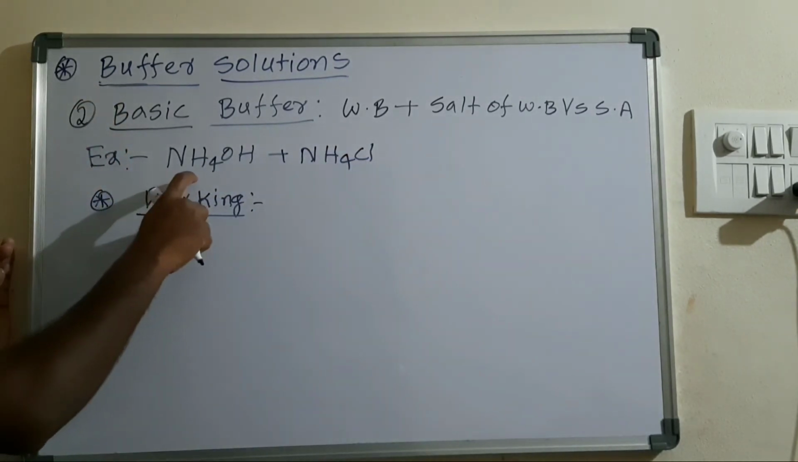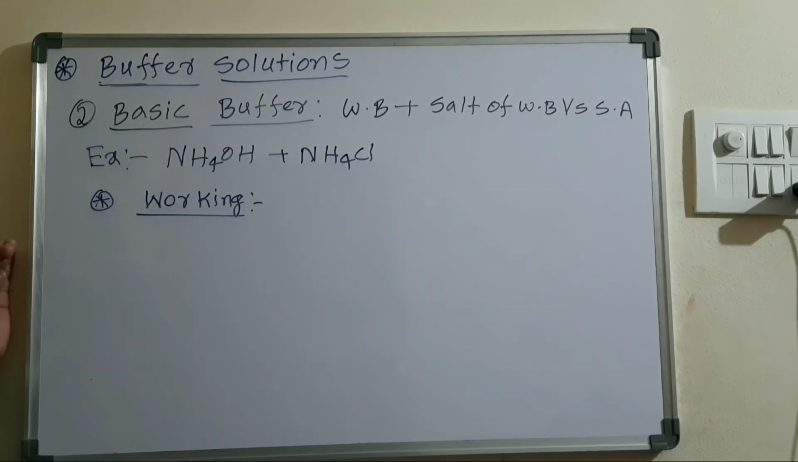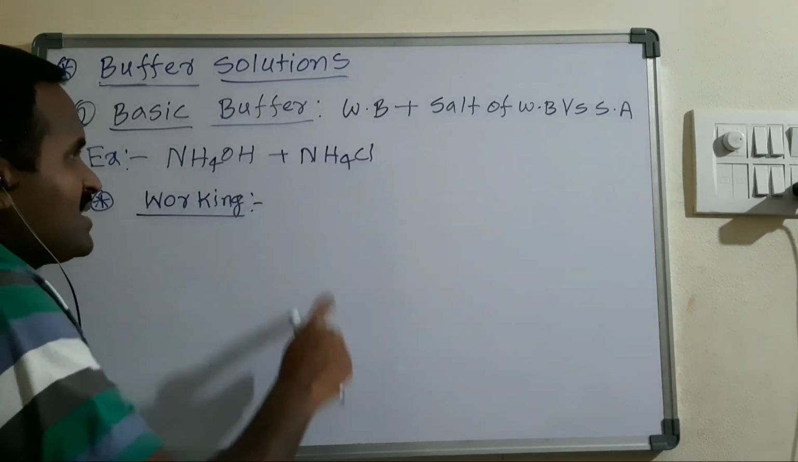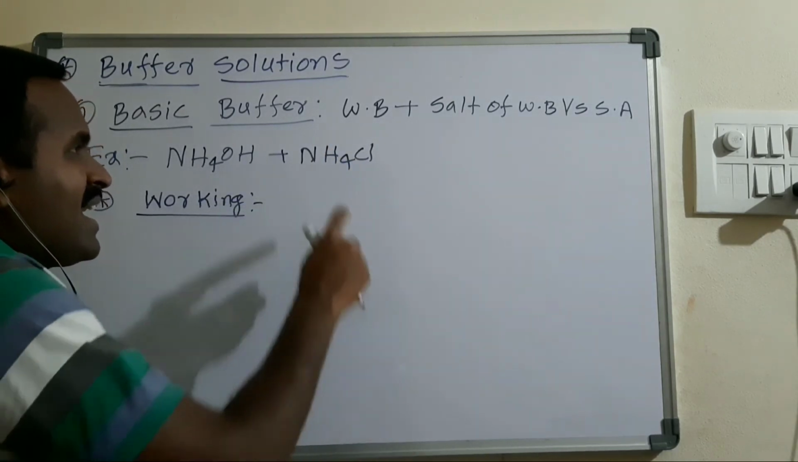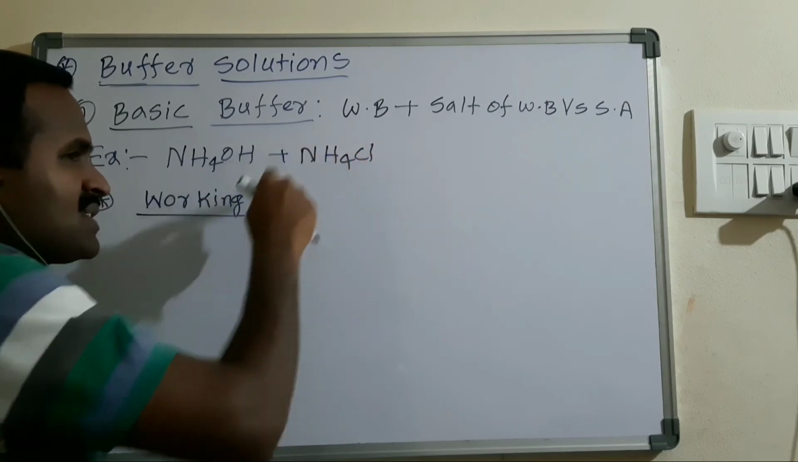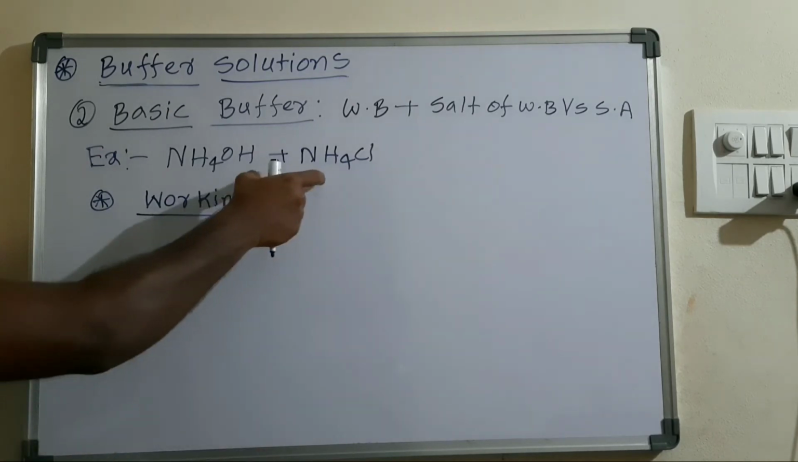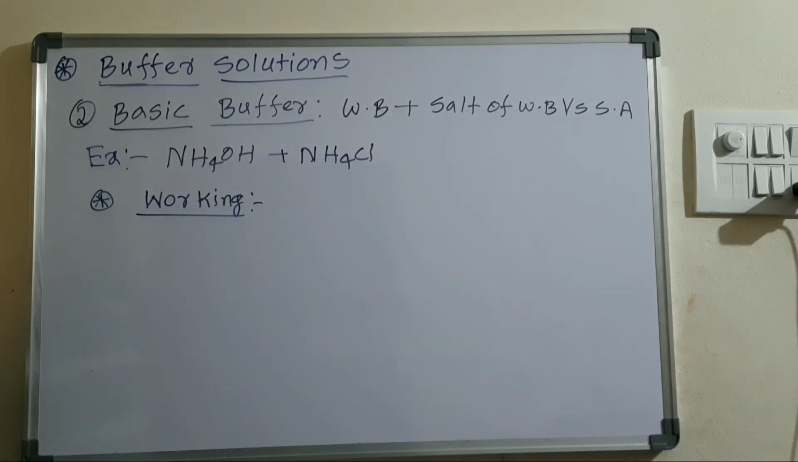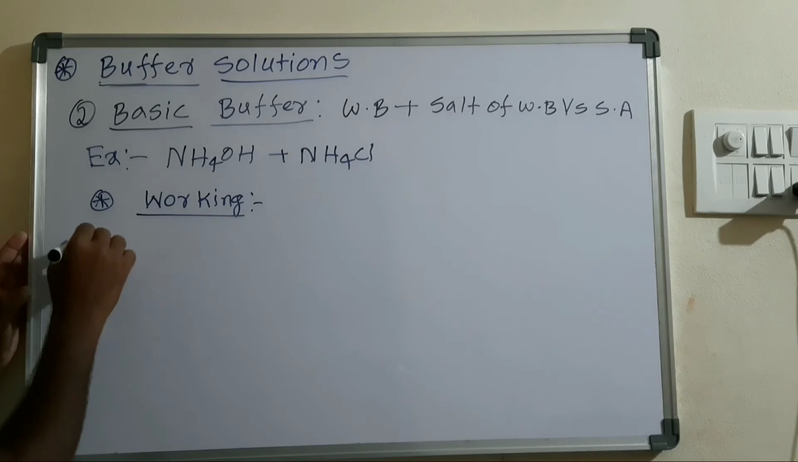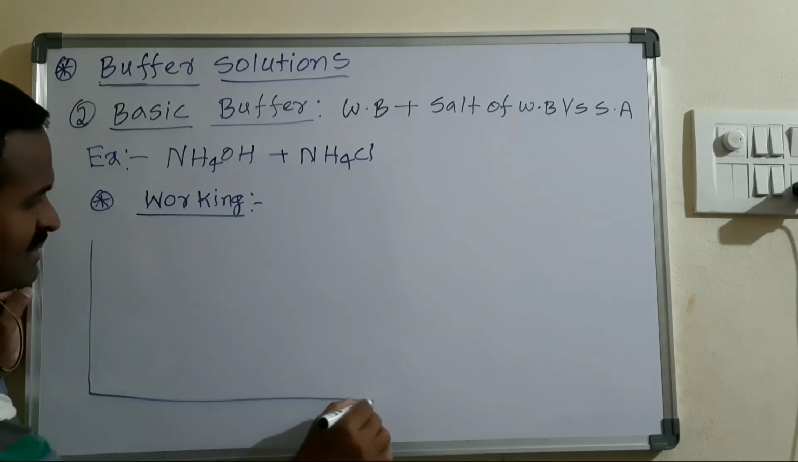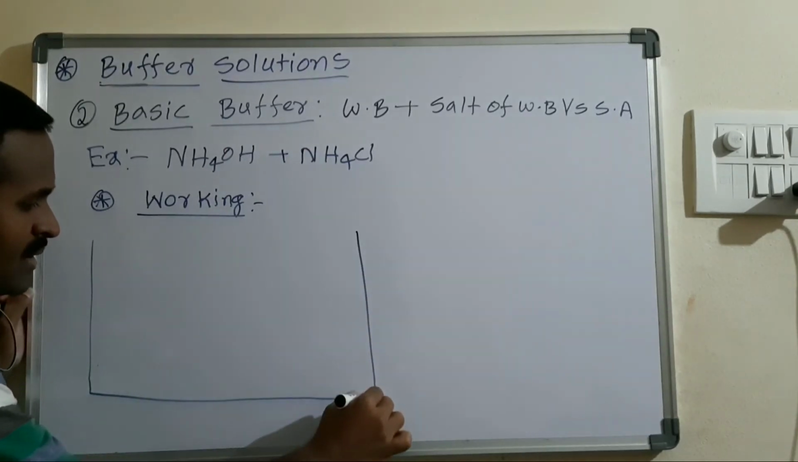The weak base is ammonium hydroxide here. Whenever this ammonium hydroxide reacts with a strong acid, it forms this salt. The salt is NH4Cl. The mixture of these two can act as a basic buffer. Now let's look at the working, or the mechanism, of the basic buffer, right?